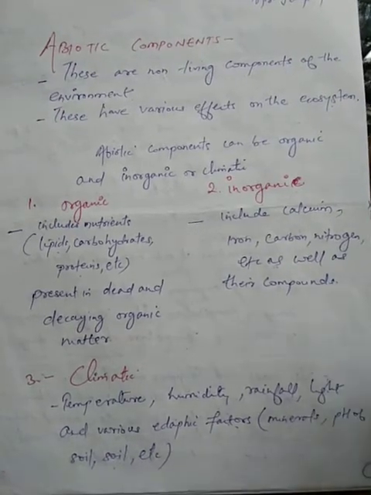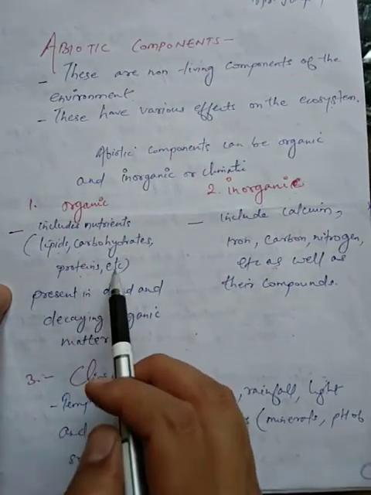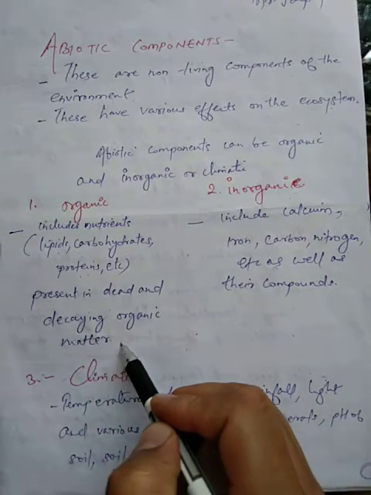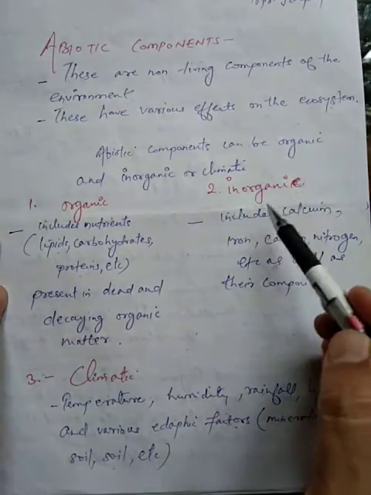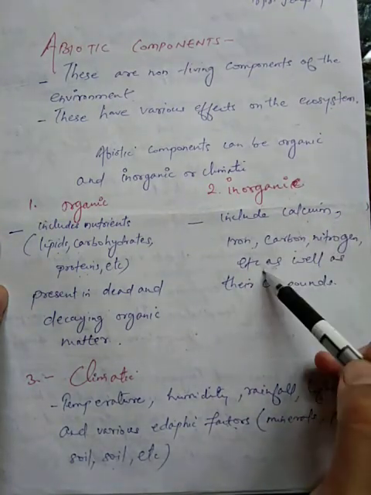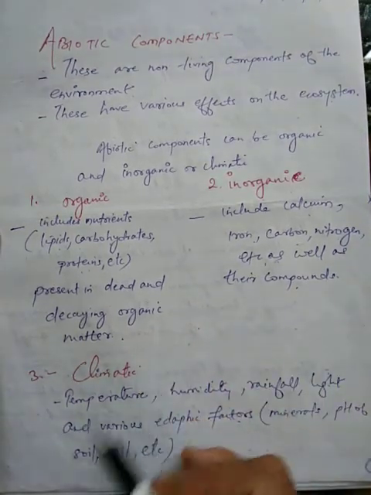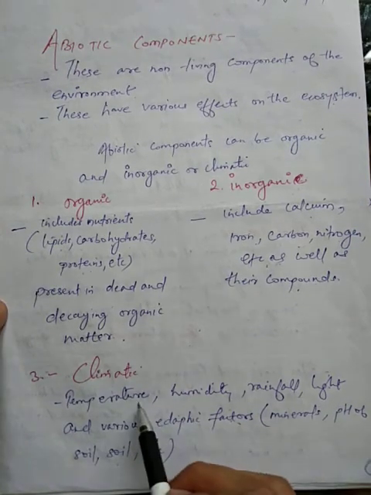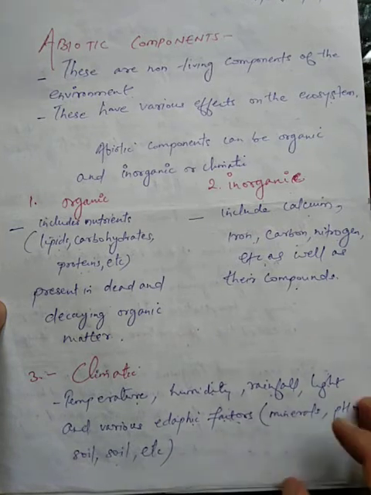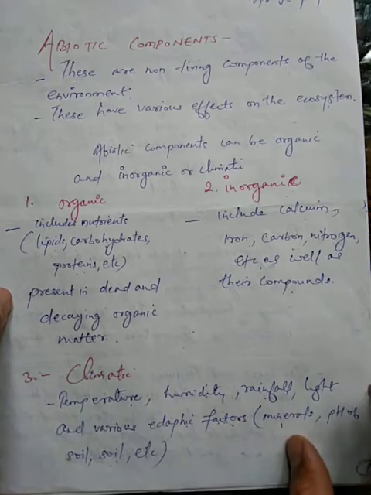Organic includes nutrients like lipids, carbohydrates, proteins, etc., and is present in dead and decaying organic matter. Second is inorganic, which includes calcium, iron, carbon, nitrogen, etc., as well as their compounds. Third one is climatic. Climatic means temperature, humidity, rainfall, light, and various edaphic factors. These edaphic factors mean minerals, pH of soil, etc.